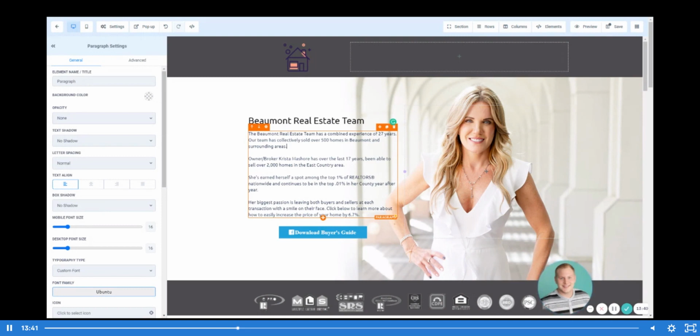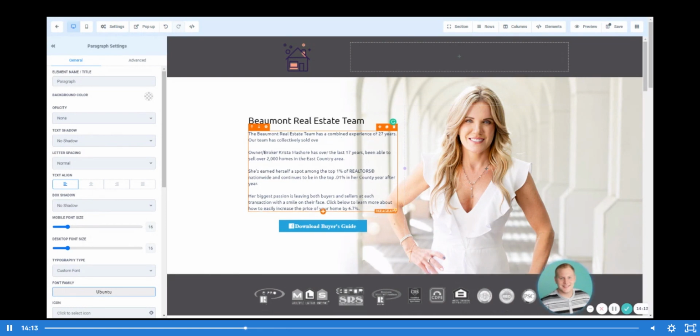Now, of course, if you are a power agent, you've been in the business for a long time, and let's say that you are in similar ranks to Krista, make sure that you are highlighting your accolades and your successes, and do it in a way where you write it in third person so that you're not just bragging or boasting about yourself, but it comes across as a position of authority for that local market.